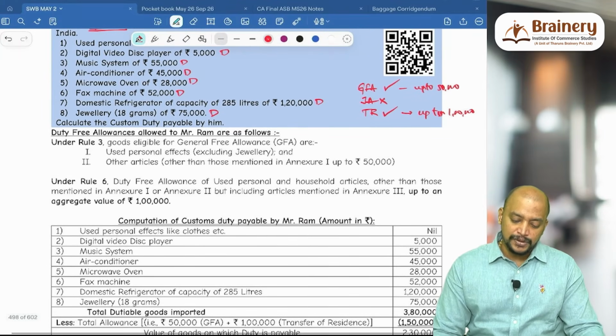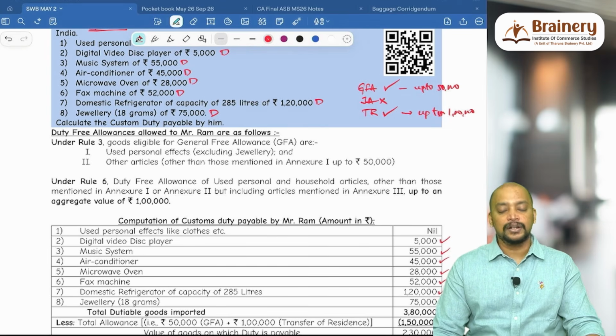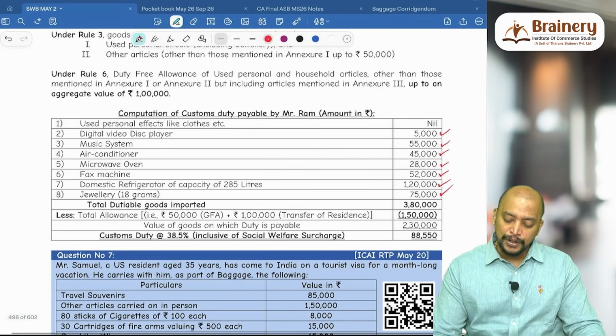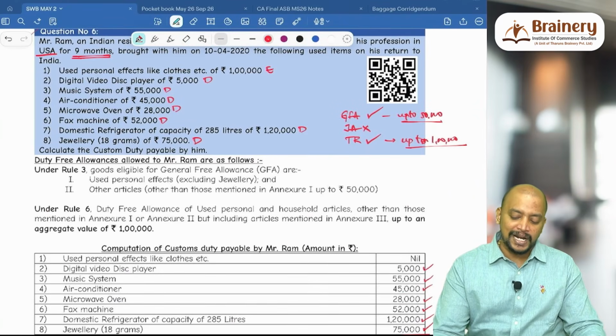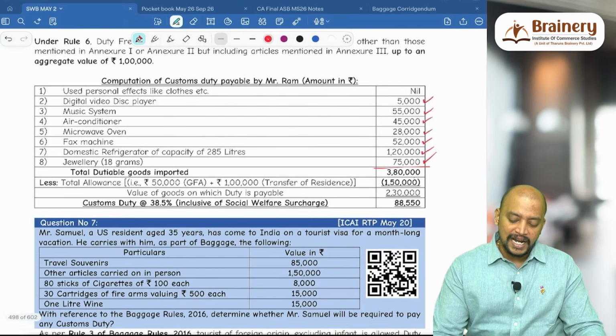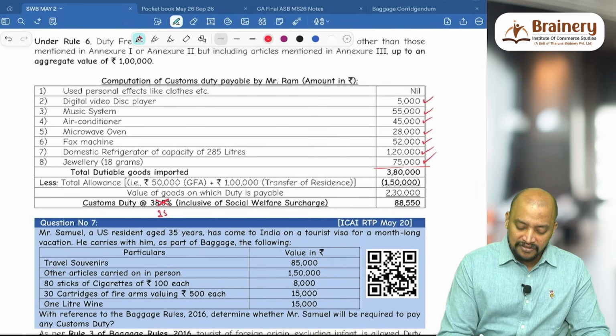So that is 5,000 plus 55,000 plus 45,000 plus 28,000 plus 52,000 plus 1,20,000 plus 75,000. Everything will be taken and we will do the total. And what is the allowance? General allowance up to 50,000, and transfer of residence up to 1 lakh, together 1,50,000. So the remaining 2,30,000 into 35%.